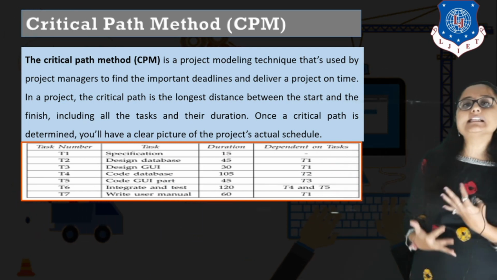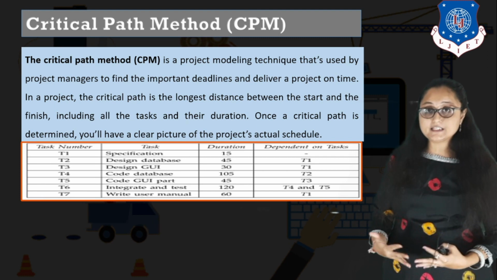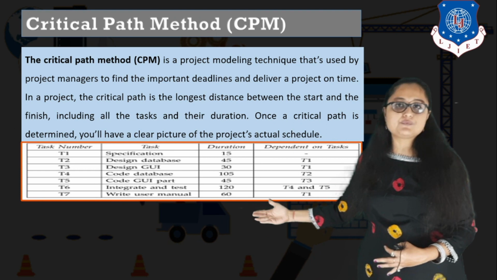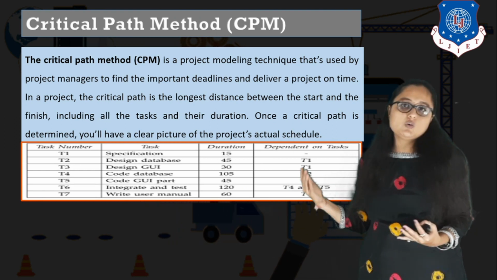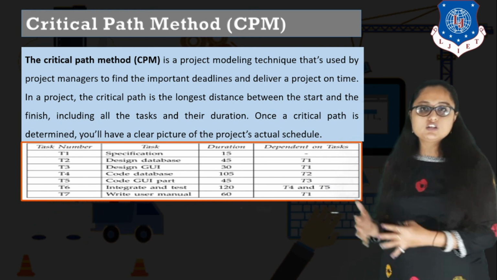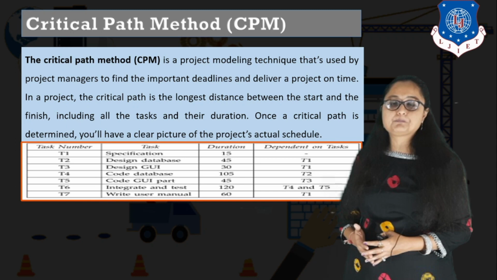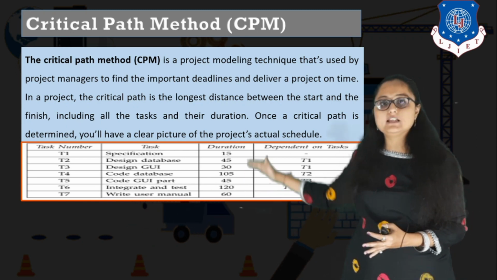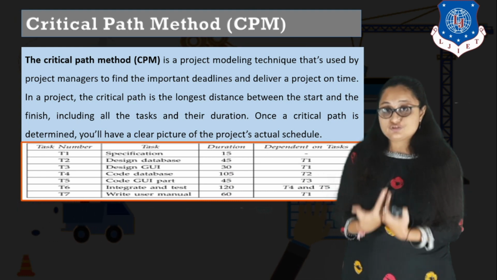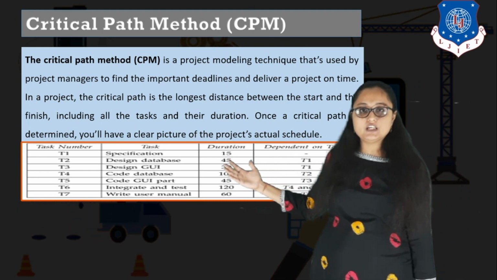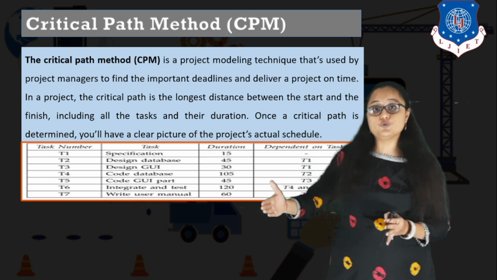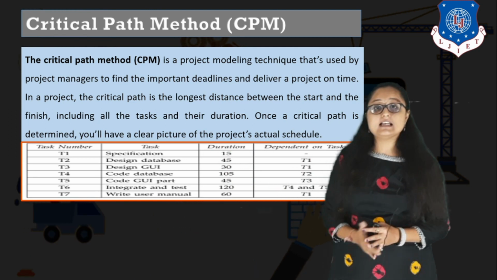Now, let us study this critical path method. For studying the critical path method, let us first study what is this table. This is the task that we have determined in our project. Now, this is a hypothetical situation that we are taking, right? This is not the actual project. In actual project, there will be a lot more tasks. Here only there are 7 tasks, right? So these are the 7 tasks that I have determined in my project that has to be completed, right? So T1 is specification. You can see the T1 is specification. The actual duration of specification, that it will last, is 15 days.